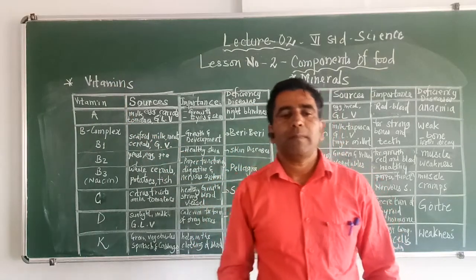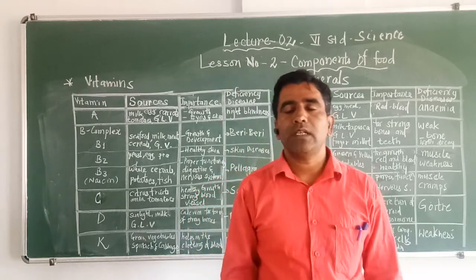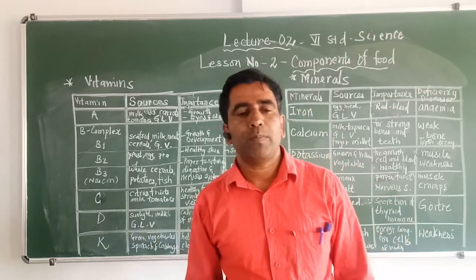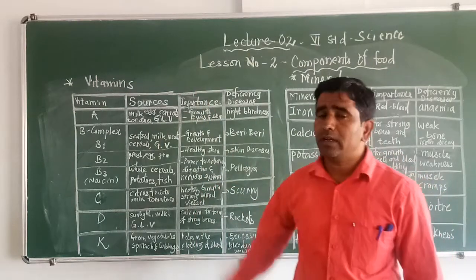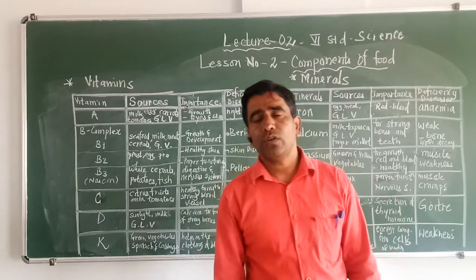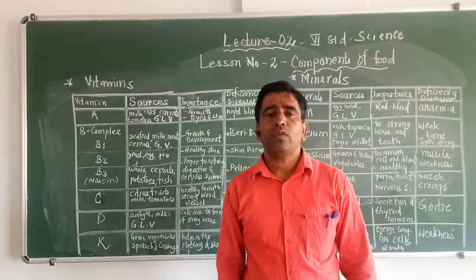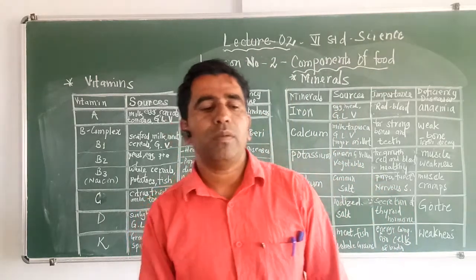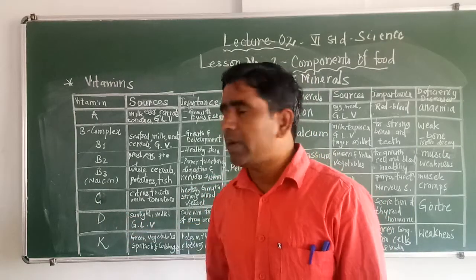So vitamins are a group of nutrients that our body needs in small quantities. They are essential for proper functioning of our body. If we lack vitamins, a number of deficiency diseases we are going to come across. So certain vitamins are written on the board that today we are going to discuss. The vitamins are vitamin A, B complex, B1, B2, B3, then vitamin C, vitamin D and vitamin K.